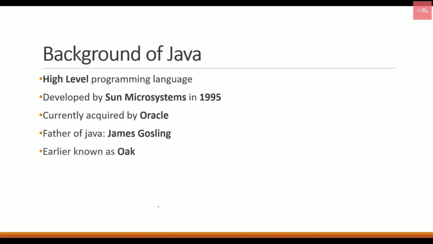Earlier, Java was also known as Oak, but this name was already registered with some companies, so they changed it to Java. And it works on a very good notion called write once, run anywhere. That simply means that you write the Java program once, whether it is on Windows or Mac, and then you can run it anywhere, be it Linux, Mac, Windows, or mobile applications. Isn't that amazing? You write once and run it anywhere.